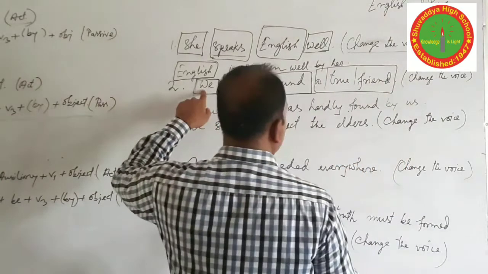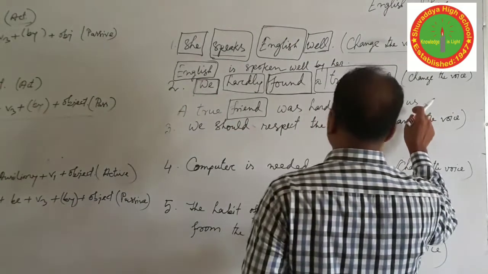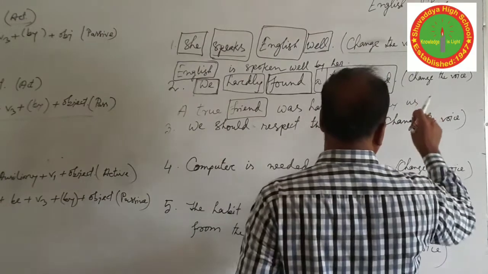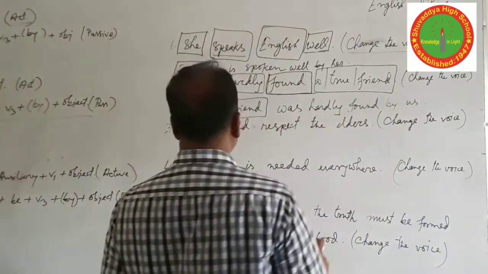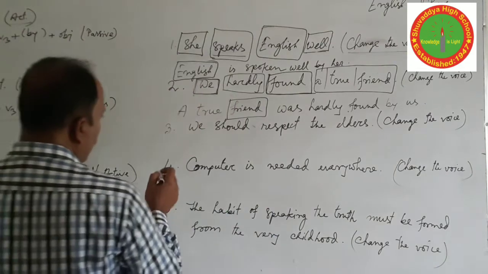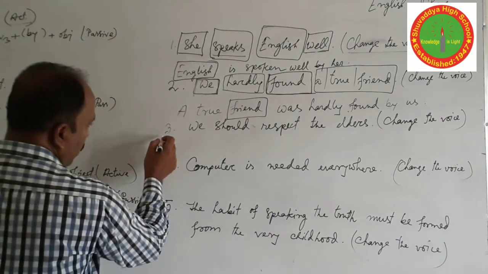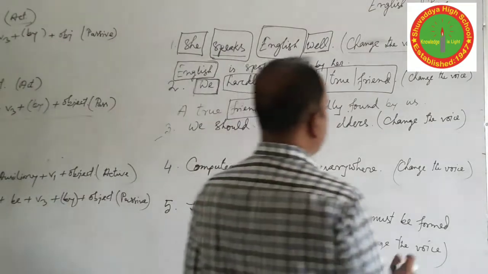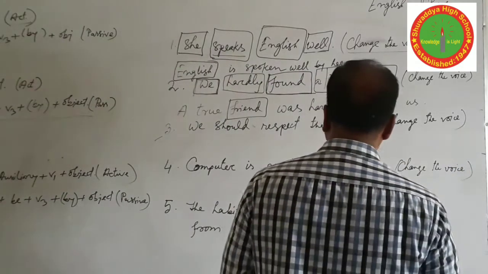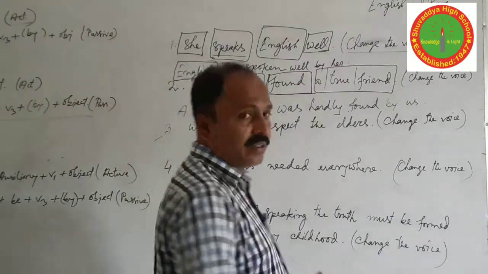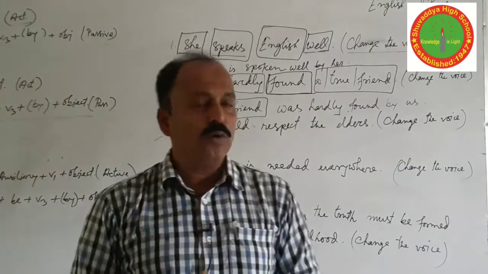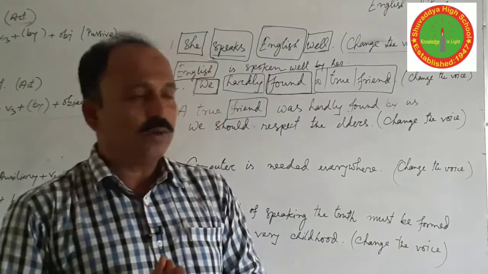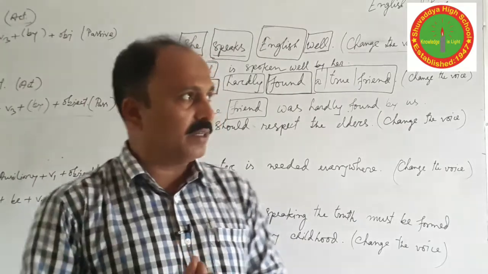So the subject, when you use it in the object position, then the subjective form should be in objective form. Okay. Question number 3. We should respect the elders. Change the voice. Here is another one. Though we can't find out the tense of the sentence, we have to find out the structure of the sentence.